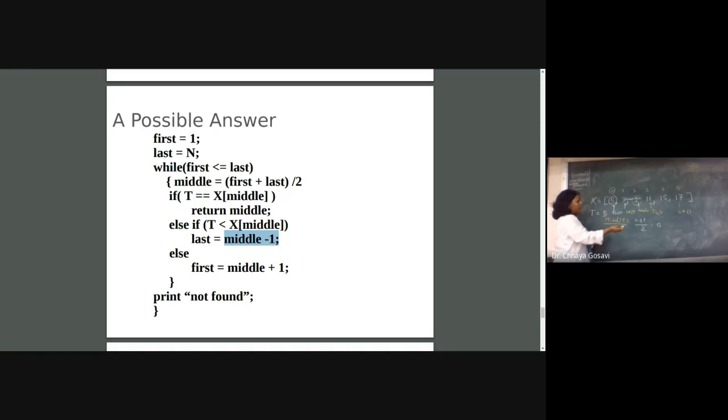If you want to search this number 17, then first plus last, that is 3 plus 5, 8, divided by 2. The middle number is 4, 15, which is not matching with 17. So middle plus 1, that means 5. You will return this number because this is now matching with the middle.